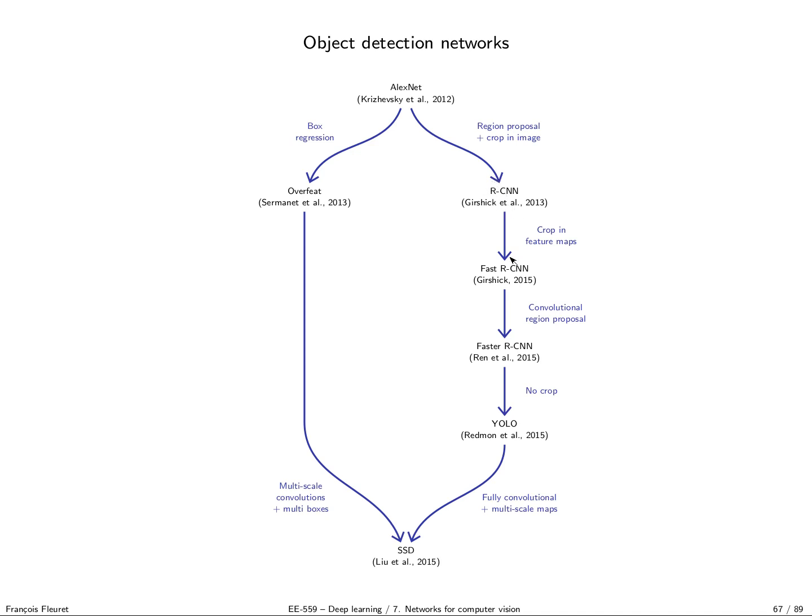Then instead of cropping in the image, you crop in the feature maps. Then instead of using a region proposal through an ad hoc external algorithm, you do it through convolutions, which allows you to speed it up. And then by removing the cropping and directly doing the feed-forward processing in a unified manner, you get YOLO. And if you do fully convolutional multi-scale maps, you get SSD. So this is probably simpler conceptually than the other ones.